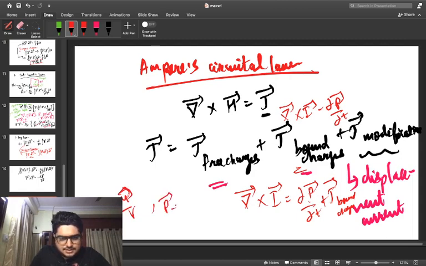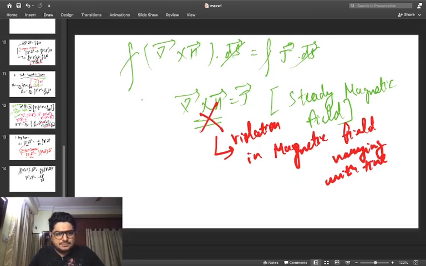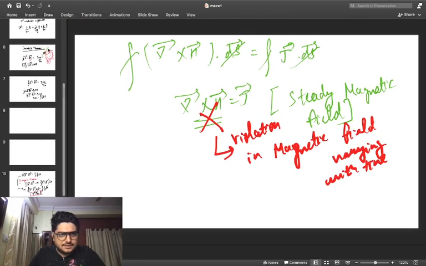This is my polarization vector, and it has a mathematical interpretation equivalent to the electric susceptibility times the electric field. We are going to use these expressions over here, and for the modification we just have to use the concept that it is equal to the rate of change of displacement with respect to time. That would be quite an interesting phenomenon which we can just think about.